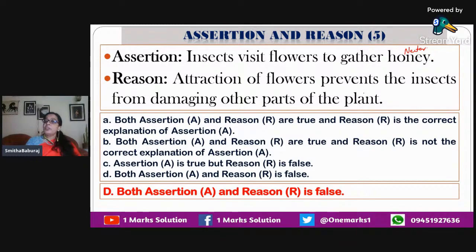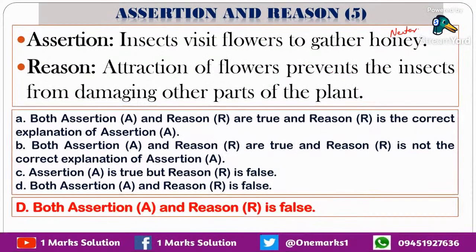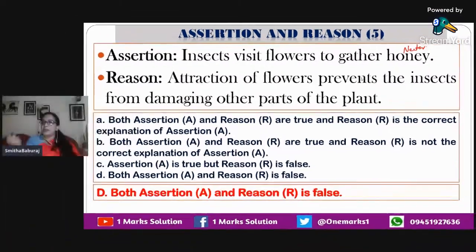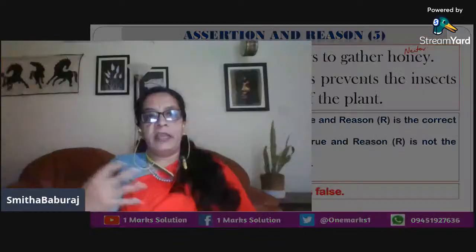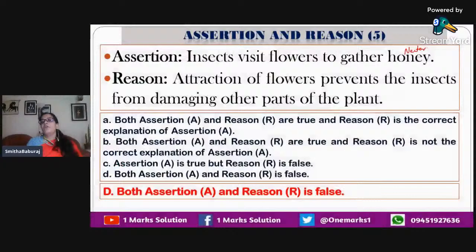And flowers attract insects. Is it to prevent damaging other parts of the plant? No, that is for pollination. So both statements are false, and no doubt the answer is D, that is, both assertion A and reason R are false.